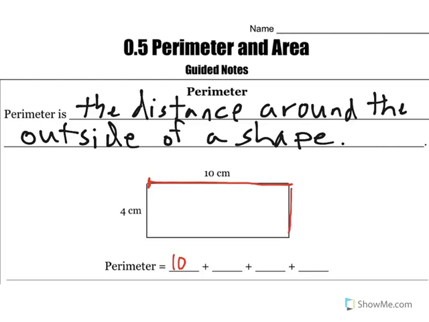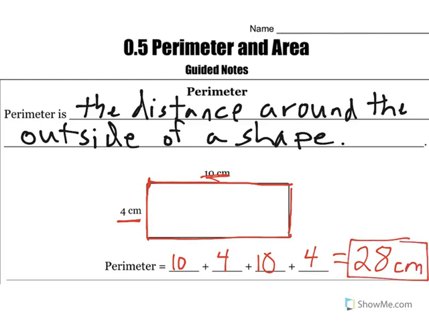And that is the same length as this side, which is 4 centimeters. And then we would turn and walk this distance, which is the same as the top side, so that is again 10 centimeters. And then we would turn and walk on the outside here, again 4 centimeters. So we would add the 10 centimeters from the top, plus the 4 on the right side, plus the 10 at the bottom, plus the 4 on the left side. And 10 plus 4 plus 10 plus 4 is 28 centimeters. So the distance would be 28 centimeters around the figure.